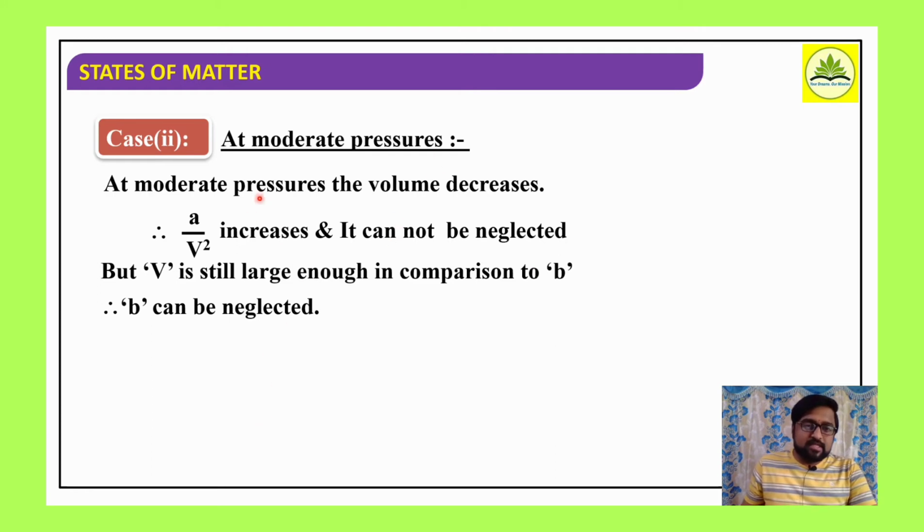So let me just repeat the concept here. At moderate pressure, what happens? Pressure somewhat increases compared to the previous case: very low, P moderate, and P high.